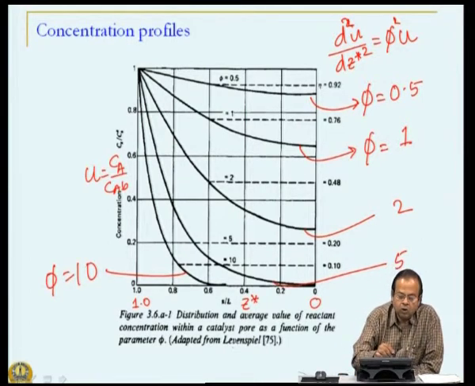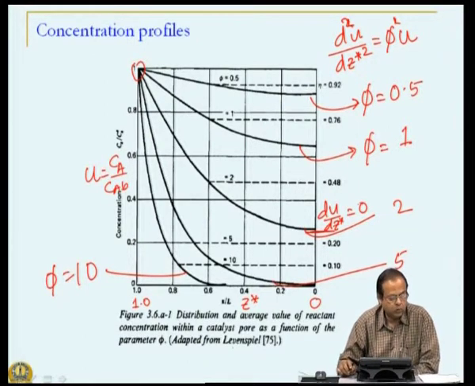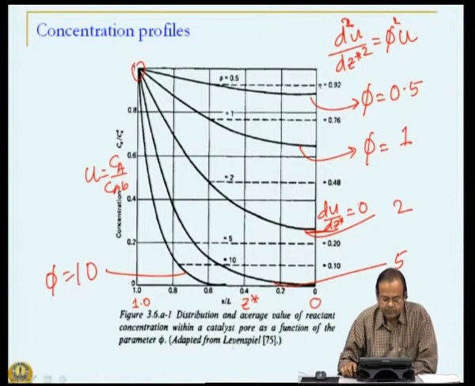As I said, all these solutions start at u equal to 1 and at the center point du dz star is equal to 0 for all of them, because that is our boundary condition. So, our solution has to satisfy this particular equation.